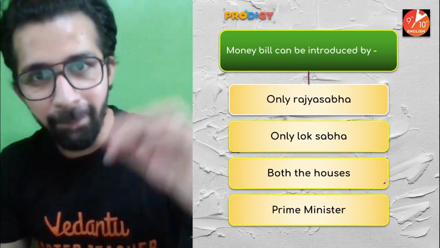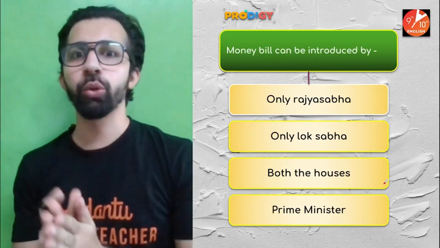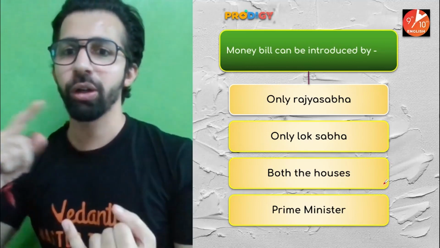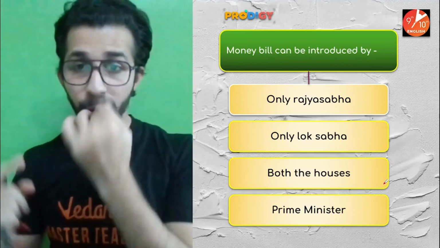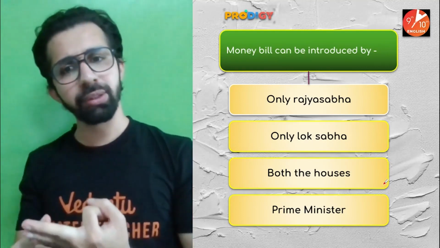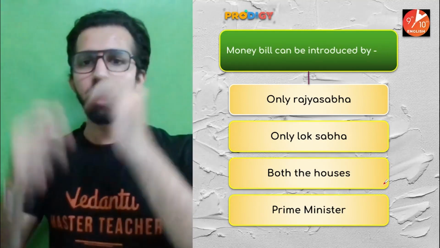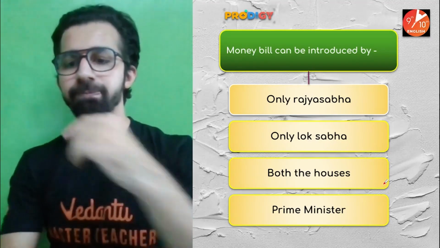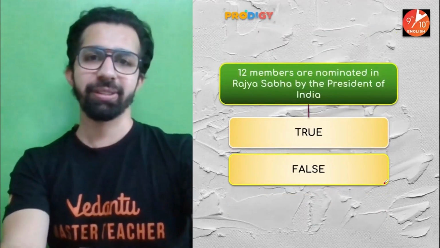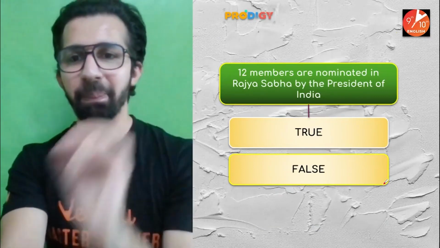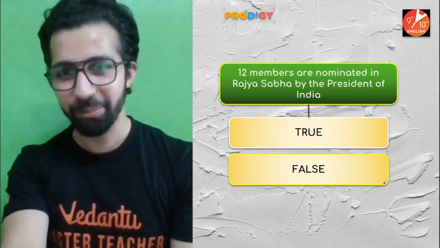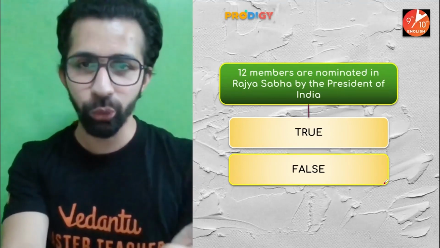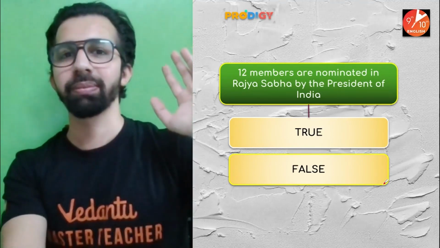Next, money bill can be introduced by whom? We just discussed this. Money bill can be introduced by whom? Only Rajya Sabha, only Lok Sabha, both the houses, or the Prime Minister? So money bill can be introduced by which house? Next, the last one. 12 members are nominated in Rajya Sabha by the President of India. Is the statement true or is it false?